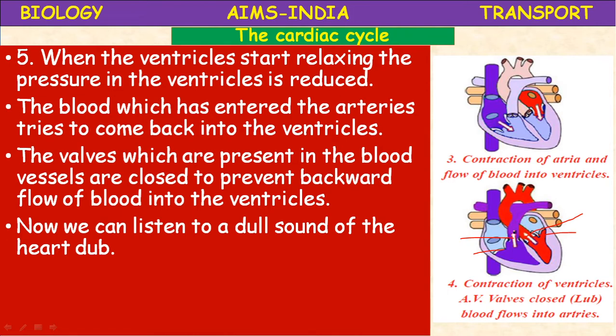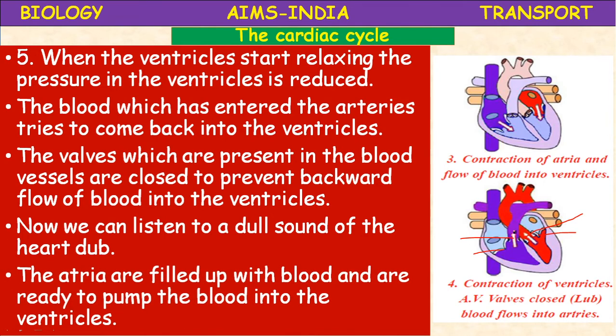When the ventricles receive blood from the auricles, immediately the valves close, the tricuspid valve and the bicuspid valve. At that time, the lub sound is produced. When the blood is pumped from the ventricles into the arteries, again the valves present in these arteries will close. At that time, the dub sound is produced. One heartbeat is equal to one lub, one dub.